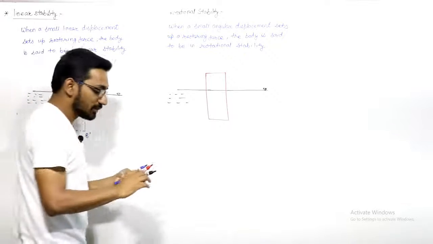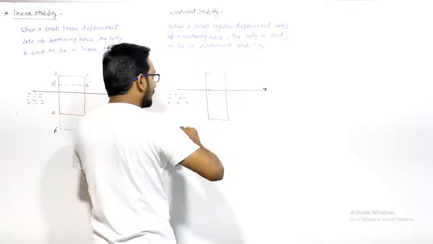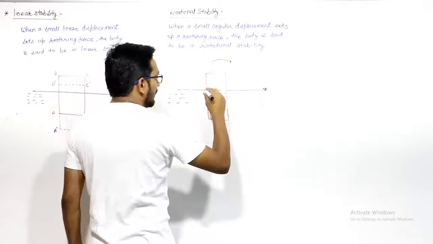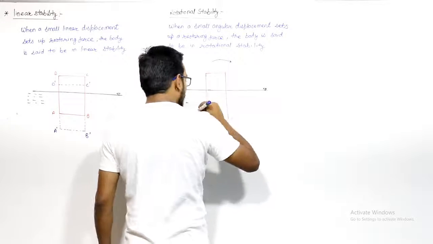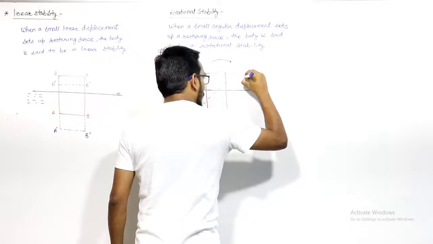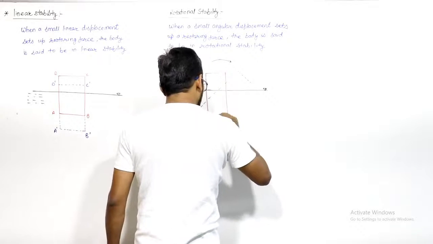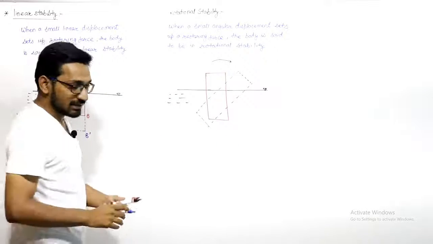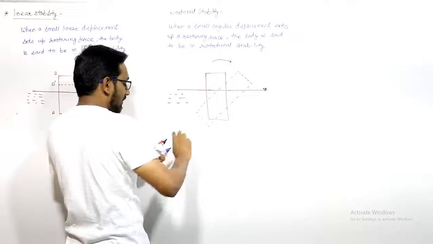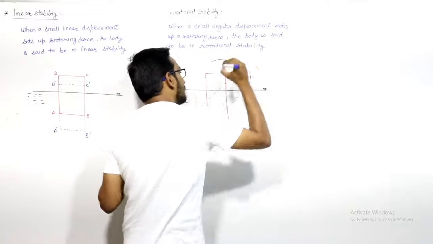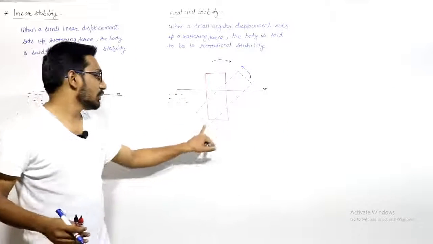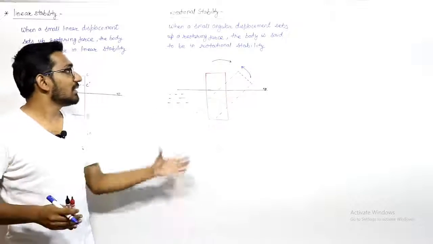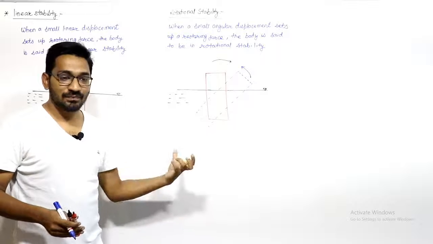Now if you give this body a rotational moment, if you rotate this body in this direction, the body will go like this, right? In this case, if you remove this rotational force, this disturbing force, and a restoring force is set up in this body, and because of this restoring force the body reaches its original equilibrium position, then we can say that this body is in rotational stability, right?